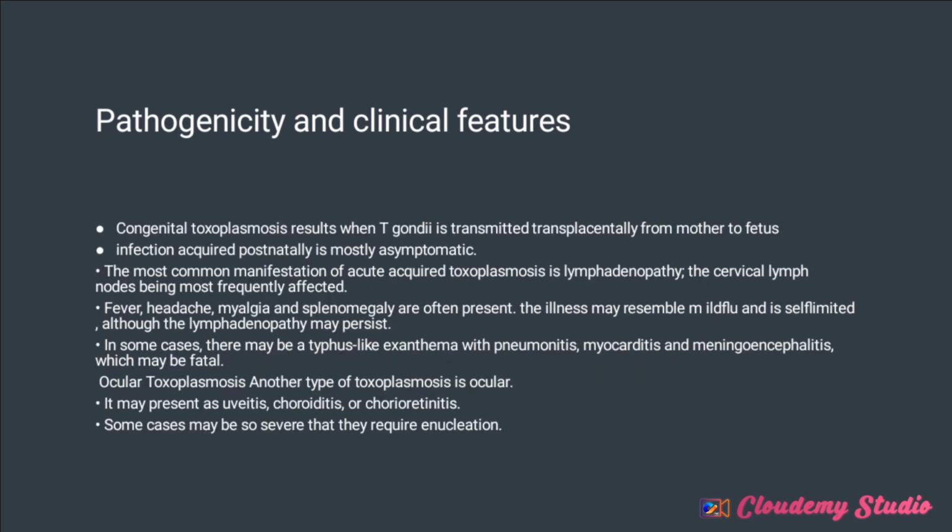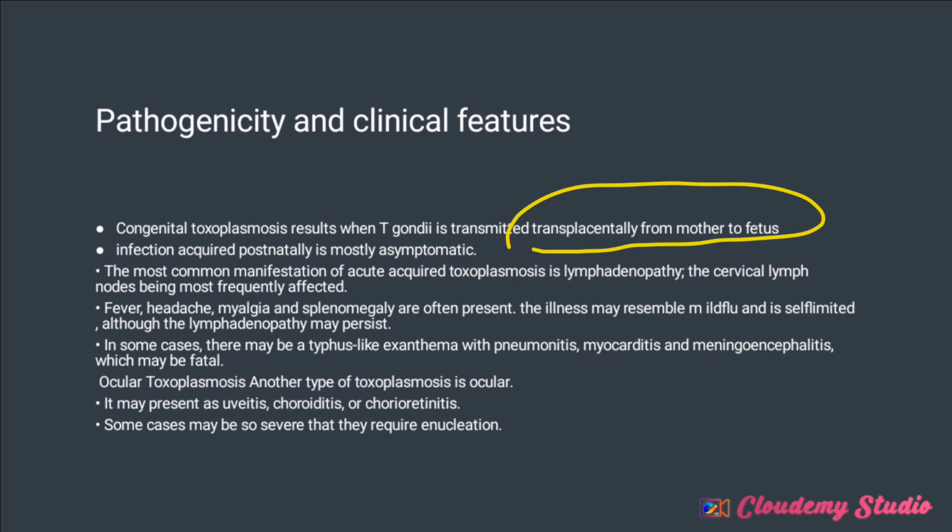Congenital, as in transmitted transplacentally from the mother to the fetus, and acquired postnatally. And when we say acquired postnatally, maybe through oral fecal routes or through blood transfusion. You understand? It can also be blood transfusion. But the most common manifestation of the acute toxoplasmosis is lymphadenopathy. That is inflammation of the lymph node.